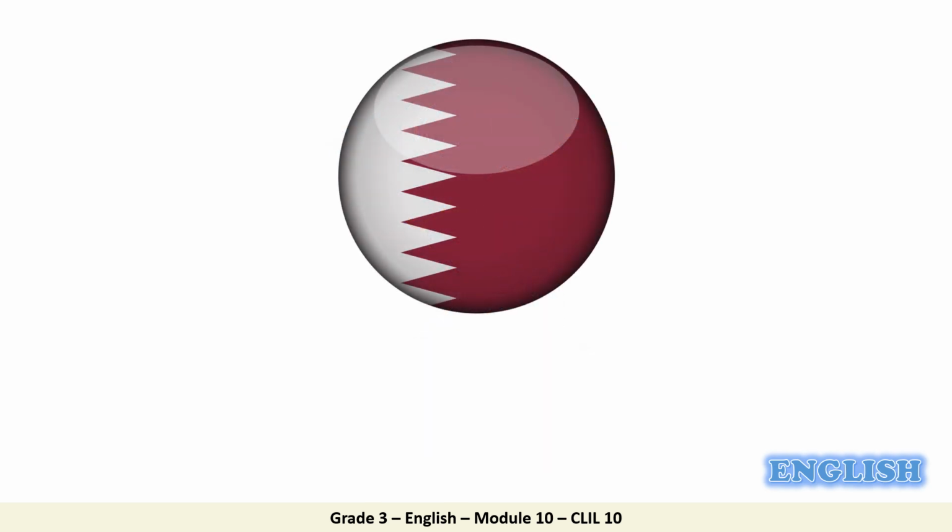And for the last vocabulary word for today's lesson, what can you see here? The flag of my beloved country. So the country is the place where you live. Where do we live? In Qatar. Good job. How about the lion? Where does the lion live? In the forest. Marvelous.